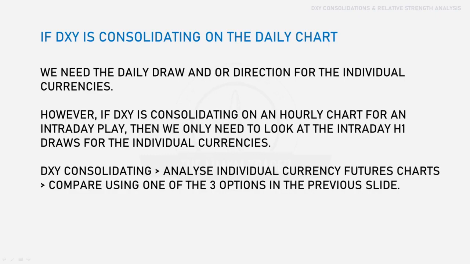If DXY is consolidating on the daily chart, we need a daily drawn liquidity or directional bias for the individual currencies. However, if DXY is consolidating on an hourly chart, for example, for an intraday play, then we only need to look at the intraday 1 hour drawn liquidity for those individual currencies. So DXY consolidating, then we analyze individual currency futures chart, and then we compare one of the 3 options we covered in those previous slides.